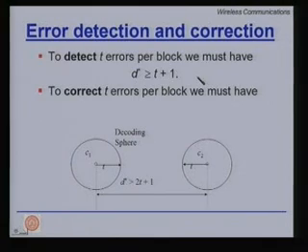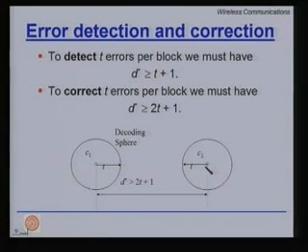To correct T errors per block, so we are talking about block codes, we now want to correct T errors, we must have the condition D star greater than or equal to 2T plus 1. Now, why is that? Consider the following diagram. We have the code word C1 here and code word C2 here, and they are separated by the minimum distance d star. It is a distance notion, so we have separated them here spatially.